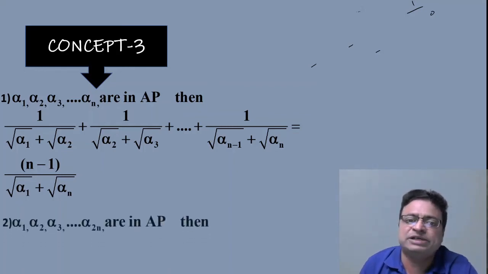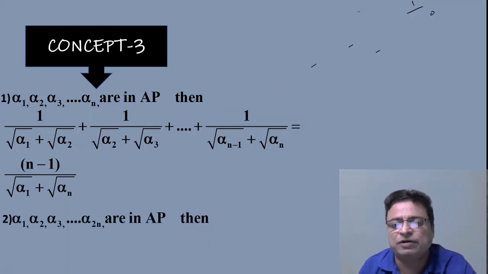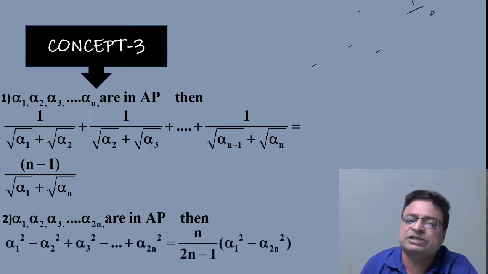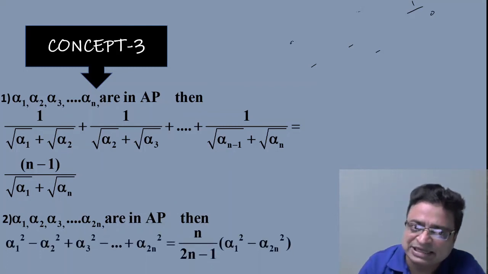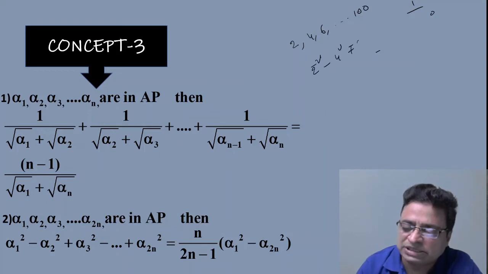Now coming to, my friends, again under the same concept, another version: if alpha 1, alpha 2 and so on up to alpha 2n are in AP, then alpha 1 square minus alpha 2 square and so on. Suppose, as I said, 2, 4, 6 and so on up to 100 are in AP, then what would be 2 square minus 4 square plus 6 square minus and so on plus 100 square?